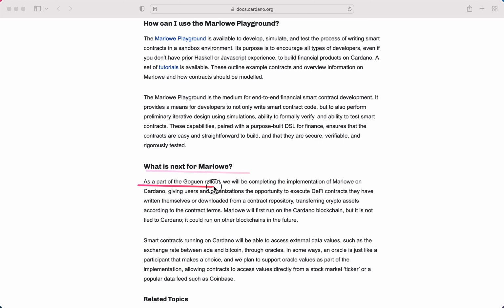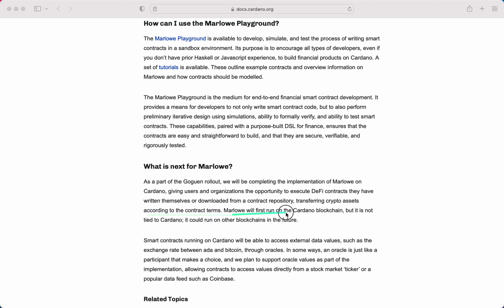What is next for Marlowe? As a part of the Goguen rollout, we will be completing the implementation of Marlowe on Cardano, giving users and organizations the opportunity to execute DeFi contracts they have written themselves or downloaded from a contract repository, transferring crypto assets according to the contract terms.